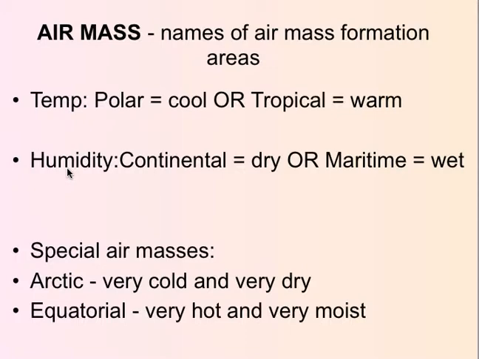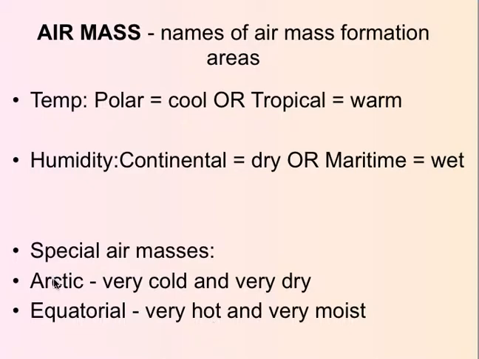Humidity or water vapor: continents tend to be dry areas. So if something forms over a continent, like a polar continental air mass forming over northern Canada, it's cool and dry. Versus if it forms over the maritime or ocean environment, there's lots of water there, so it's going to be very humid or wet. There are two special air masses. If it forms over an Arctic area, it's very cold, very dry. And equatorial is very hot, very moist. We don't tend to see these air masses in Minnesota.